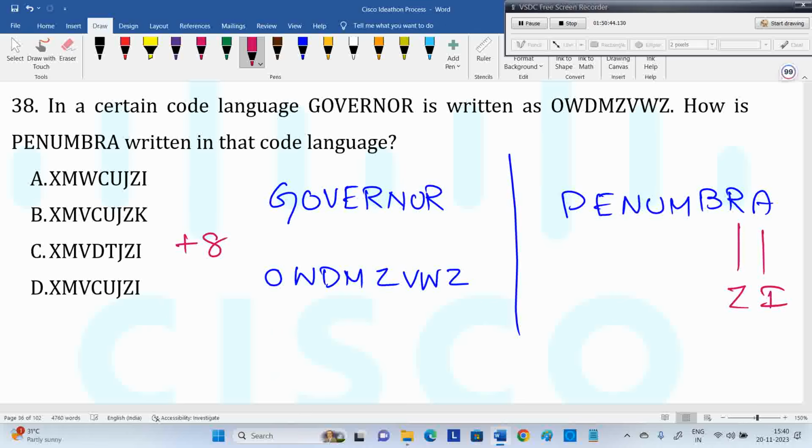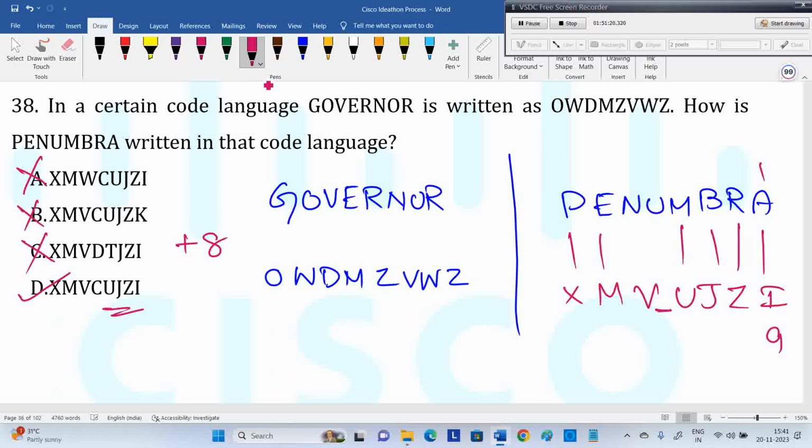ZI, there are many options. Checking the first two letters is a waste of time. First two letters are X and M, waste of time. So for N, 14 +8 means 22, we require V. V is there in many options. The last letter A is 1, so it must be I, which is 9. Then we need to go for U or M related. For M, 13 +8 is 21, you require U. UJ required. So it's nothing but D option.